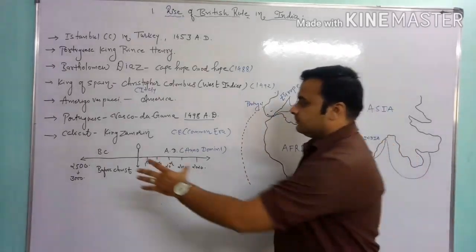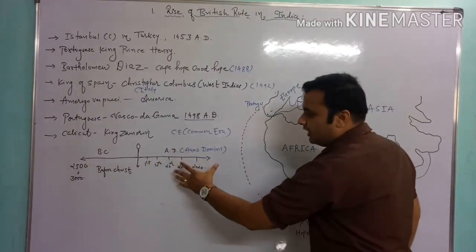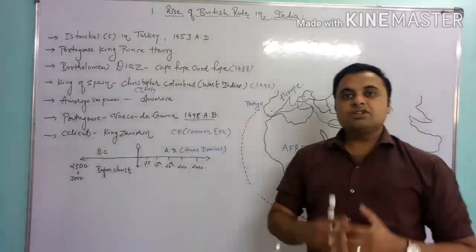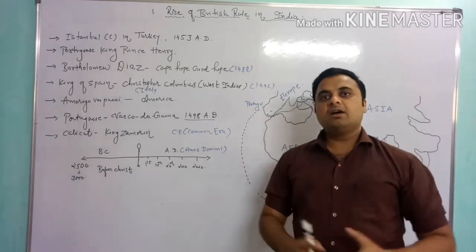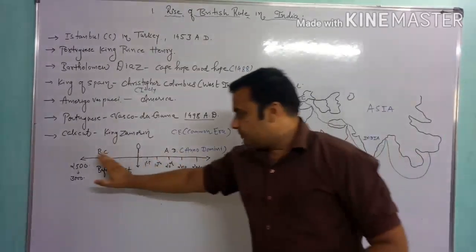In short, if you add the year of BC to the year of AD, you get the total present years. So I think you have clearly understood what is BC and what is AD.